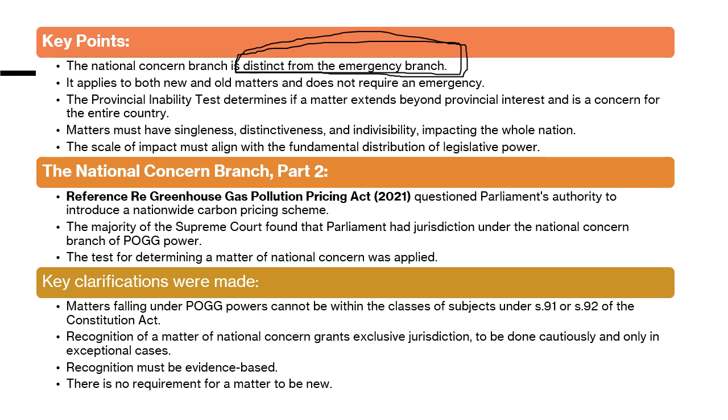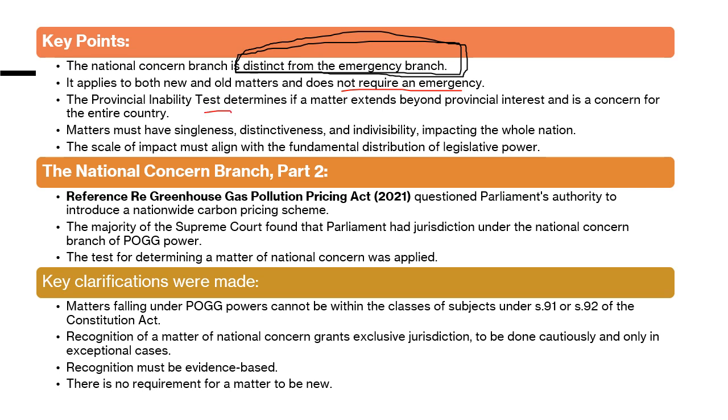So national concern applies to both new and old matter, does not require an emergency. So here you should not get confused with the characteristic that we talked about earlier, newness. So if it is new, well and good, but even if it is old, then it should be distinct. So it's not always that only new matters will come under the national branch, new and old both, but all the three things that I told you earlier, the distinctiveness, provincial inability test, newness, that has to be fulfilled.